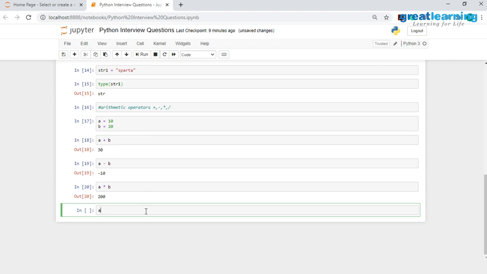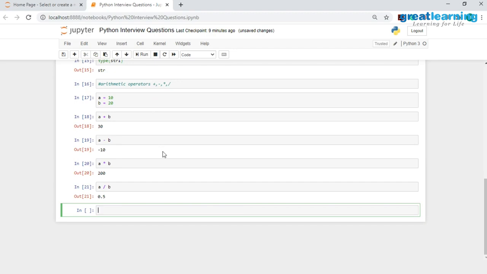And then finally I have the division operator. For the division operator I will use the / and I will have a divided by b, and this time I will get the result 0.5 because 10 divided by 20 is 1/2, which is equal to 0.5. So these are the different types of arithmetic operators which we have.